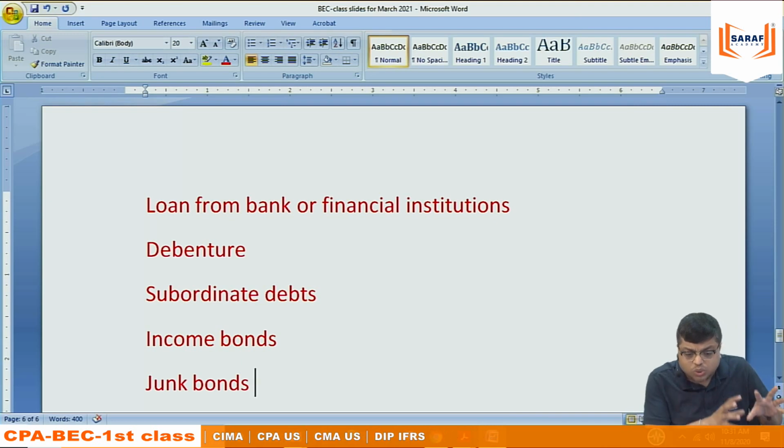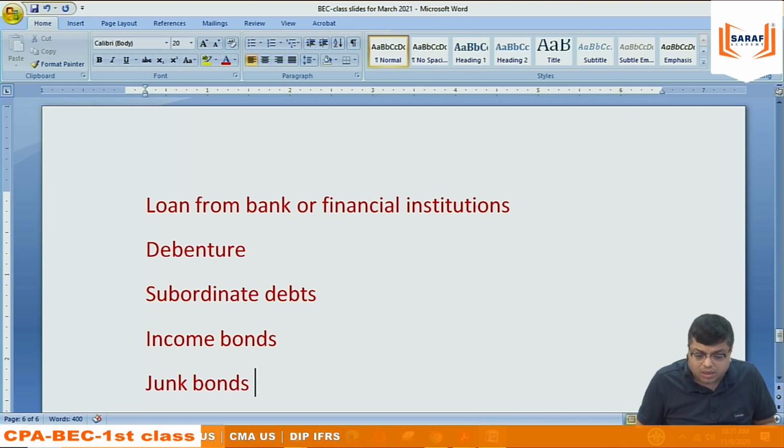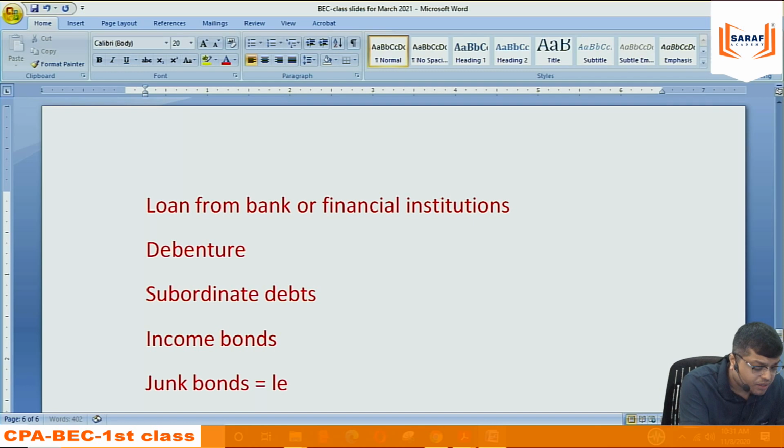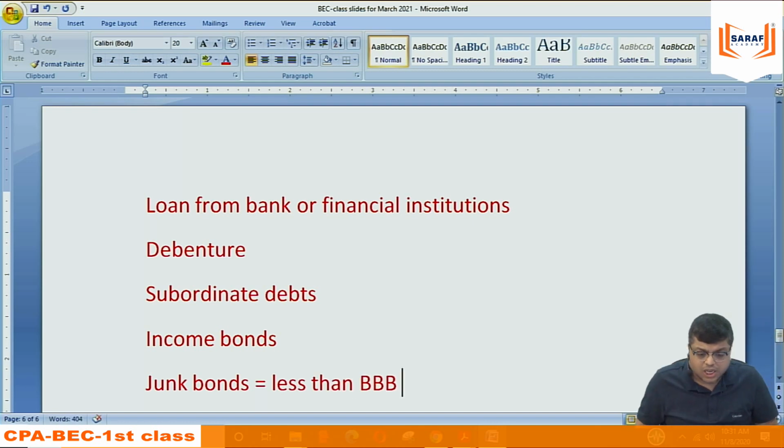If I want to issue bonds and get the money for takeover, that bonds will have a very bad credit rating, less than triple B. It's called non-investment grade bonds. Non-investment grade bonds means junk. The return will be very high, but it is very risky. You will say, who will invest in these bonds? In India or anywhere, there are venture capitalists.